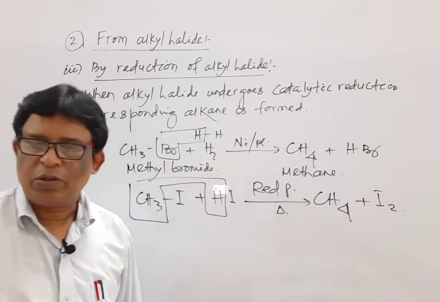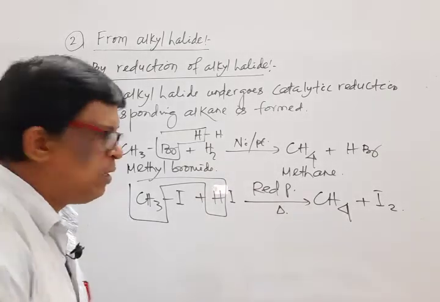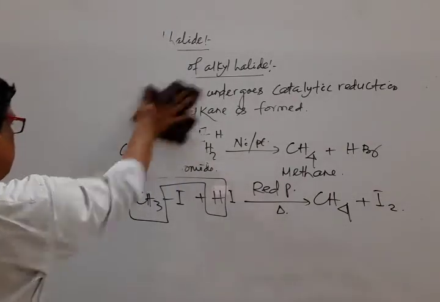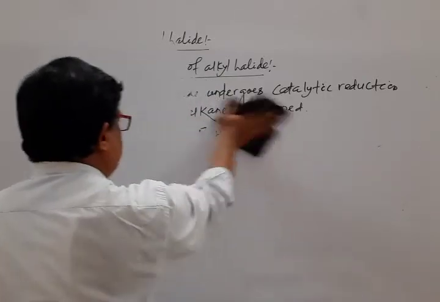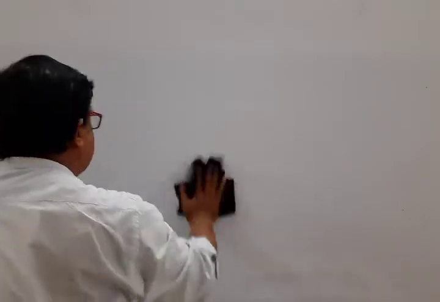Next, we switch over to the carbonyl compounds, that means from aldehyde and ketone. The third method is from aldehyde and ketone by reduction. Under this heading, two sub-points are there, again named reactions. One is known as Clemmensen reduction reaction and one is known as Wolff-Kishner reduction reaction.